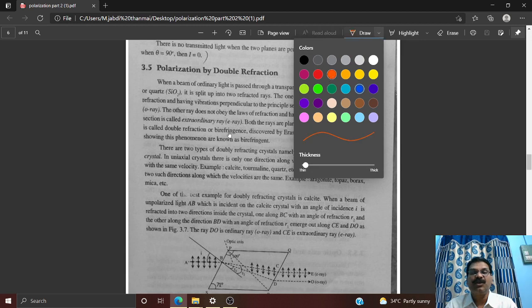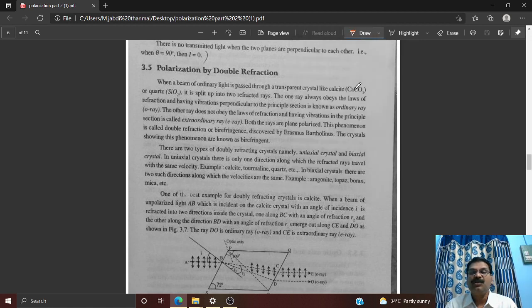Double refraction is a specific property of uniaxial crystals. Why is it called a uniaxial crystal? In the previous class, we discussed that calcite comes under the uniaxial crystals because it has a single optic axis, a uniform direction. Similarly, SiO2, silicon dioxide, also called quartz, also comes under the transparent crystals. Let us see the different properties of these two substances.